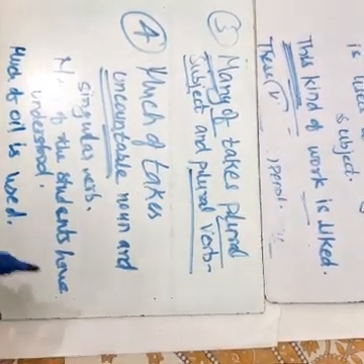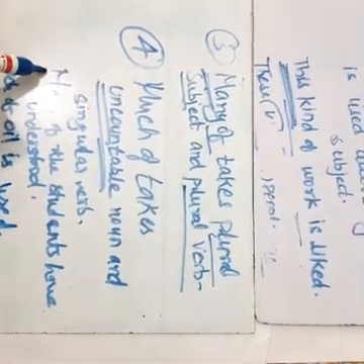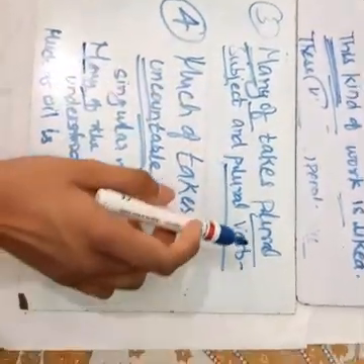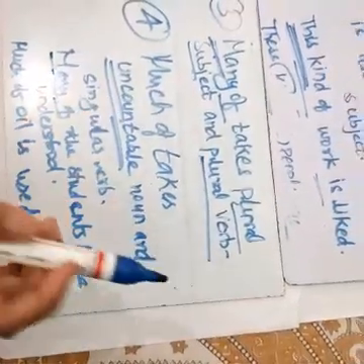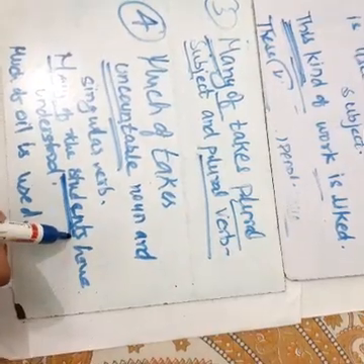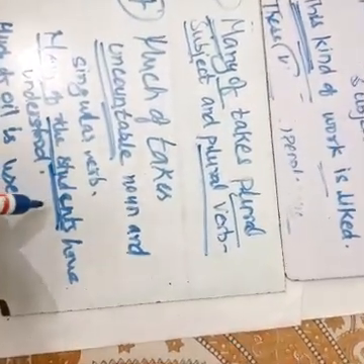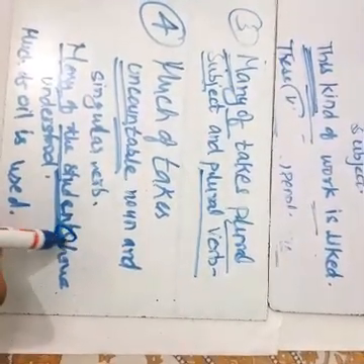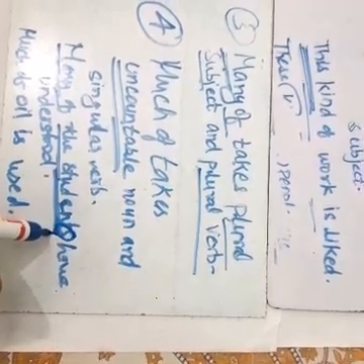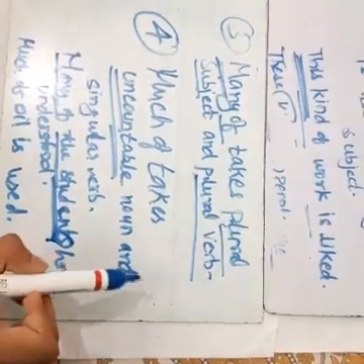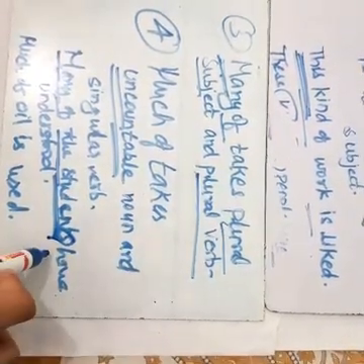Now let me make you all understand about this. Very simple. Many of. As I have already told, many of mainly takes countable noun, and as we know that students are countable noun, and it has taken the students, which is a countable noun. So students will always be a plural subject, because here is s. We can see s is there, and when it takes a plural subject, then it will definitely take a plural verb, which means have.